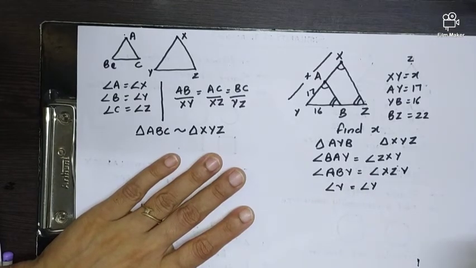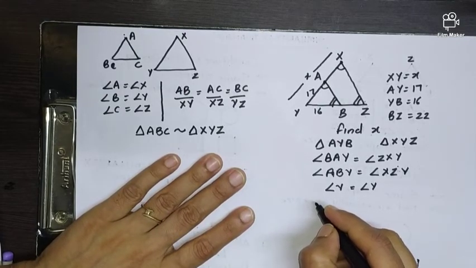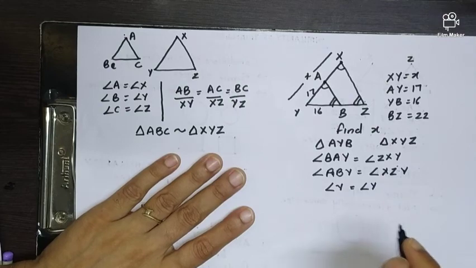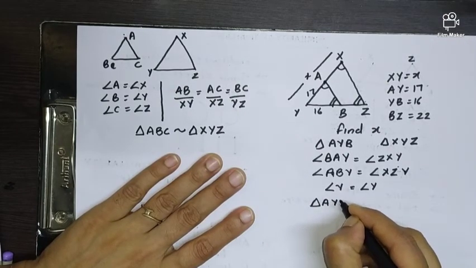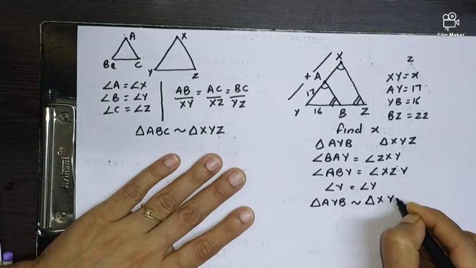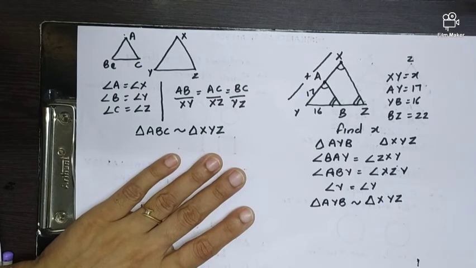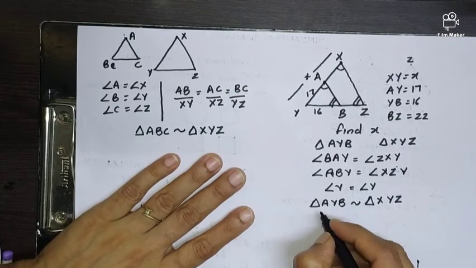So under the first condition of similarity, I have proved that all the corresponding angles of triangle AYB and XYZ are equal. So obviously under that condition, can I write down AYB is similar to triangle XYZ? Yes. Now if this is so, can I write down the second condition, because I have proved that the triangles are similar. So let us write down the ratio of the sides.